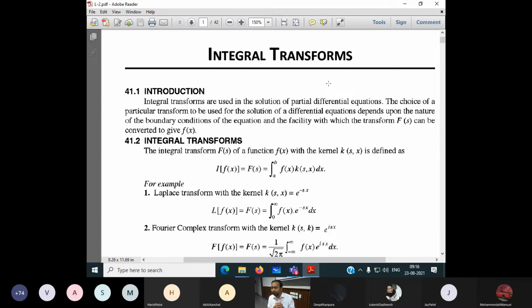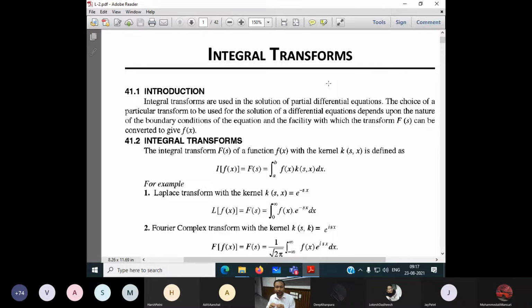The second application is that we can solve partial differential equations with the help of the Fourier transform. Generally in petroleum science, if we talk about the seismic method, all the energy travels in the form of wave energy.